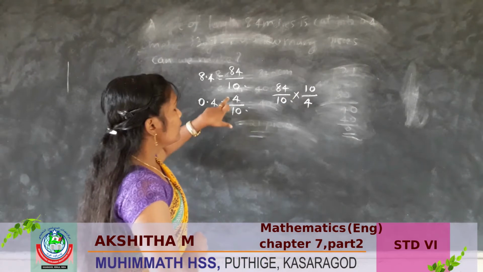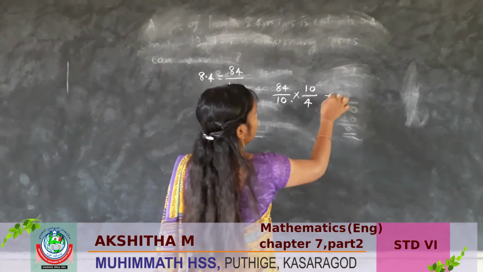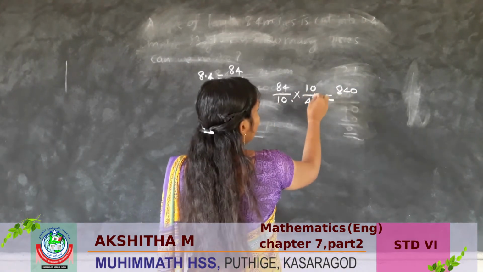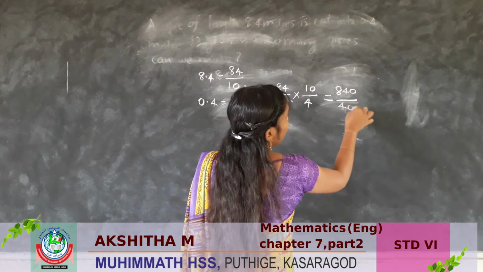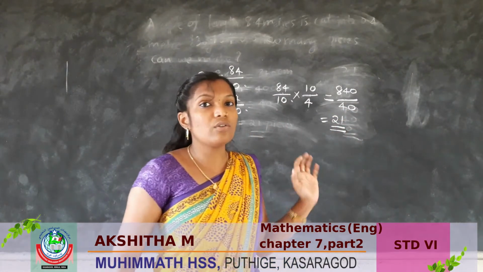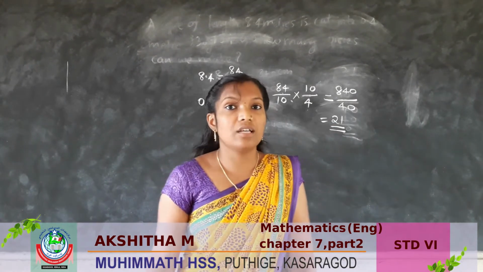84 into 10. The 4 by 10 we should write as 10 by 4. So 84 into 10, 840. 840 divided by 40 is 21. Like this also we can find out the answer. Let us see another question.